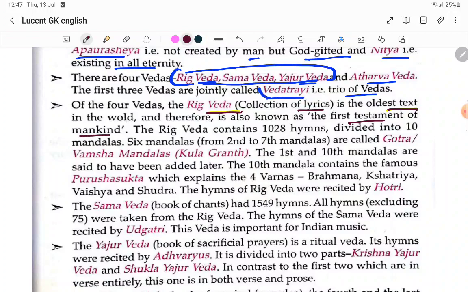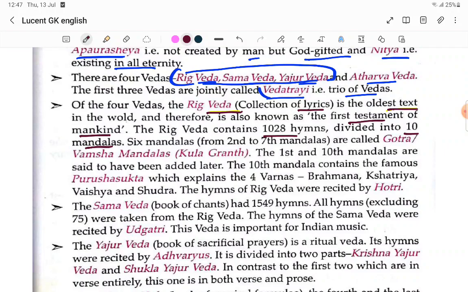The Rig Veda contains 1028 hymns, which is important, divided into 10 mandalas. These are very important things. Hymns means some slokas, which the pujaris in the temple will read.